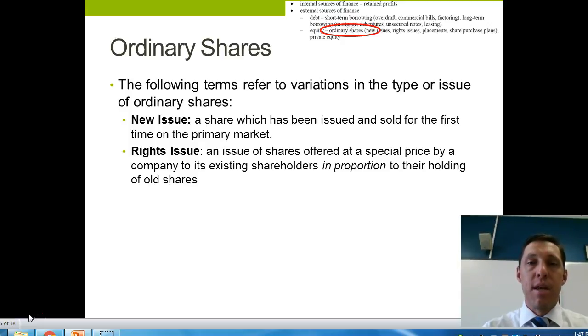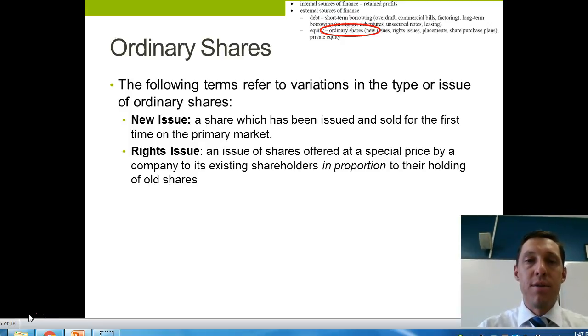So it's very important to understand a couple of things. To participate in a rights issue, you must be an existing shareholder. You are entitled to buy shares in proportion to the number of shares that you hold, and generally those shares are sold at a discount.